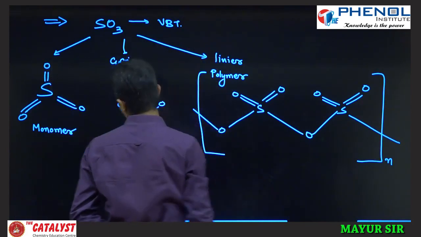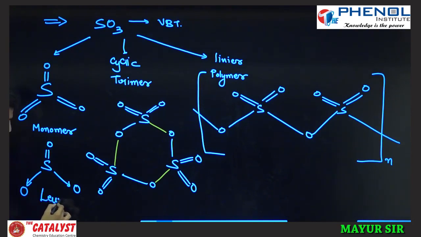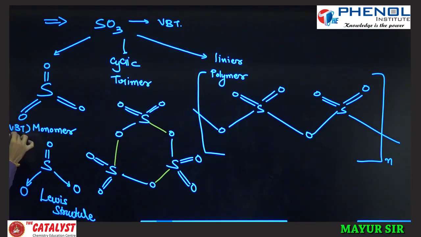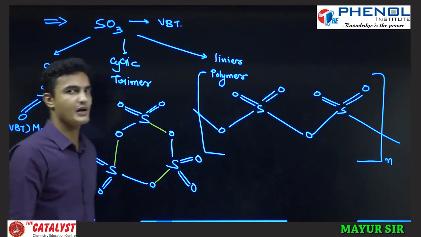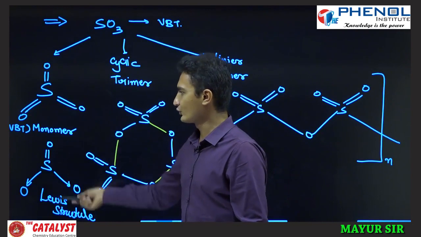And this monomeric structure, you can even write it like S double bond O, with one covalent coordinate bond and a second covalent coordinate bond. This is what is called the Lewis structure. What is the difference between the VBT structure and this? This one is the VBT structure, in which you are showing d pi p pi bond and p pi p pi bond.